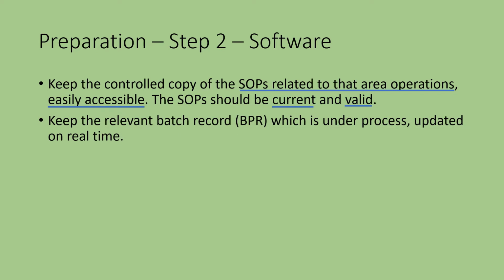Keep the relevant batch record, that is the BPR, which is under process, updated in real time. Keep the batch record in a sheet protector on a clip pad so that it will not get soiled by accidental spillages. The sheet protector should make it easy to pull out the batch record for recording and push it back in after recording the necessary data online.